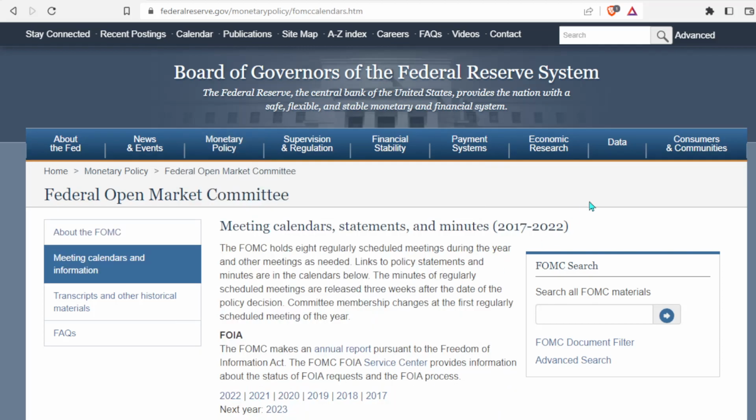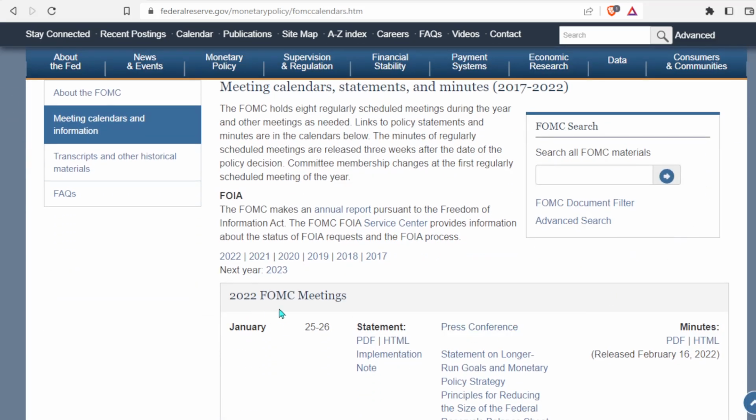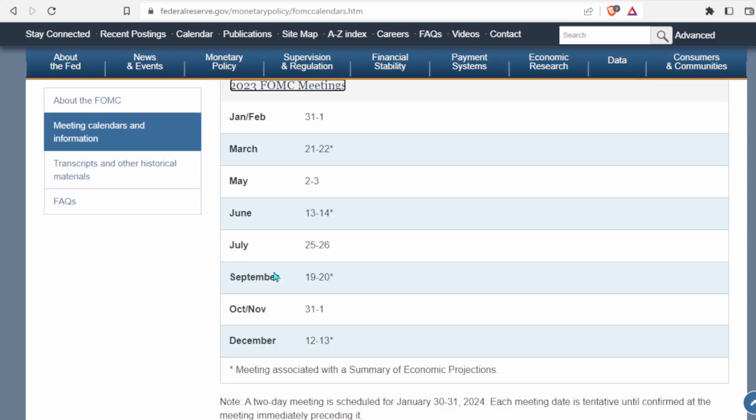So now we can see every single day that the Fed is going to meet. And we're basically done with 2022. So I'm going to hover over this 2023 tab and click on it. So this is very important information that I strongly suggest that you print out. So the first Fed meeting is going to be at the end of January and the beginning of February right here. And the second one is going to be in March 21st through 22nd.